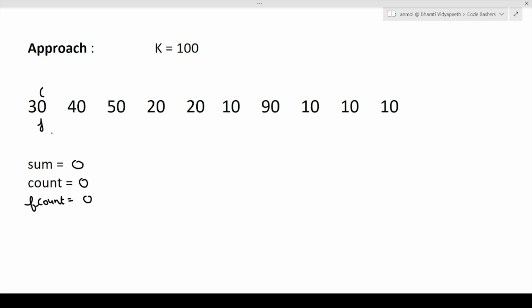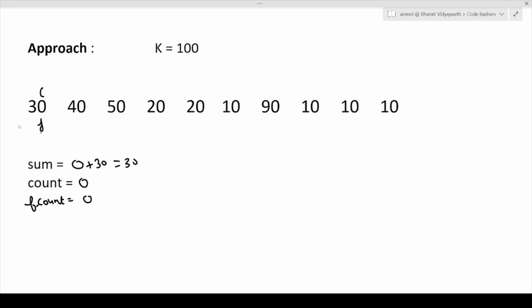So what will happen? Now see, what is the J value? It is 30. What is the current sum value? It is 0. So we will check if we add the J value to our sum value, is it crossing our K value? Here the sum value has become 30. Is 30 greater than K?